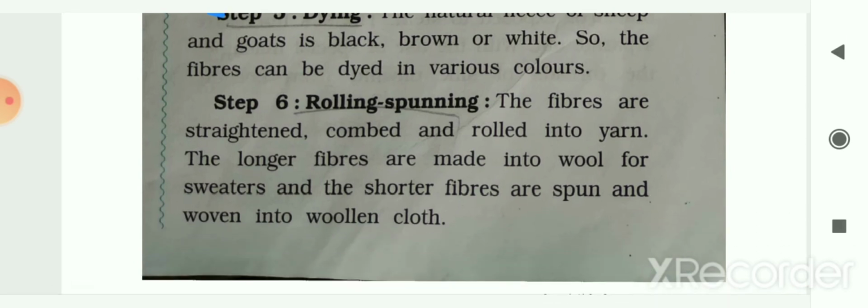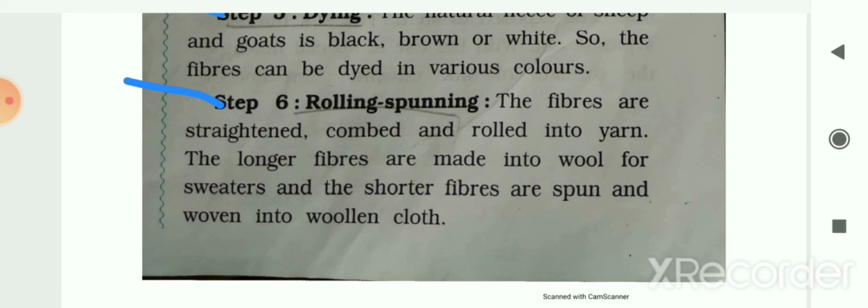The next is rolling and spinning. The fibers are straightened, combed and rolled into yarn, or you can say thread, and the longer fibers are made into wool for sweaters, and shorter fibers are spun and woven to make woolen clothes. Short fibers are used for making woolen clothes and long fibers are used for making sweaters.